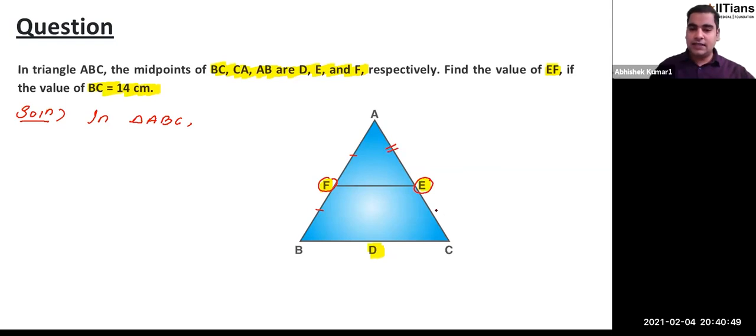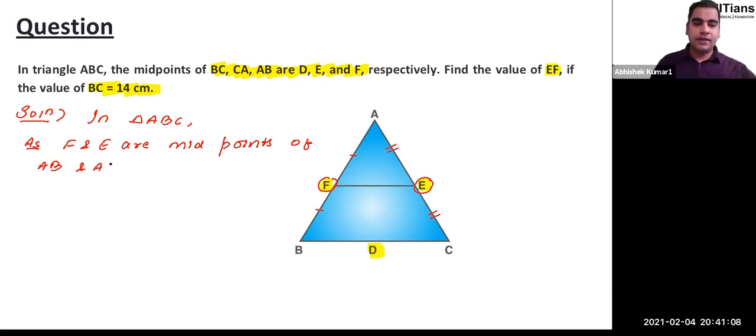That means AE is equal to EC, right? So as we are provided in triangle ABC, F and E are midpoints of AB and AC respectively, therefore we can say that this FE will be parallel to BC, right? And at the same time, this FE is also going to be half of BC.